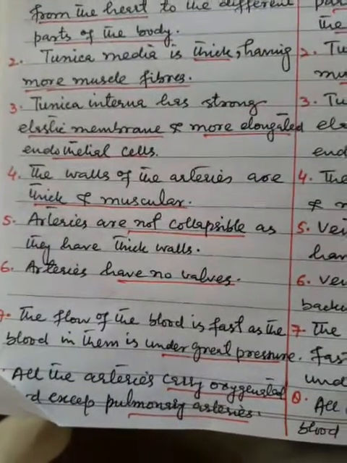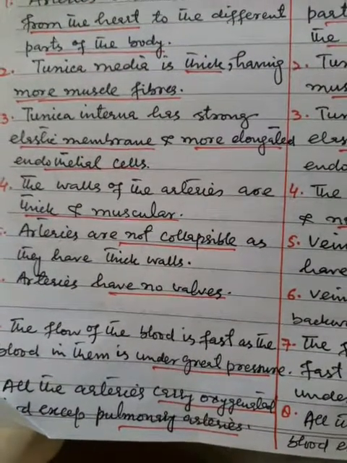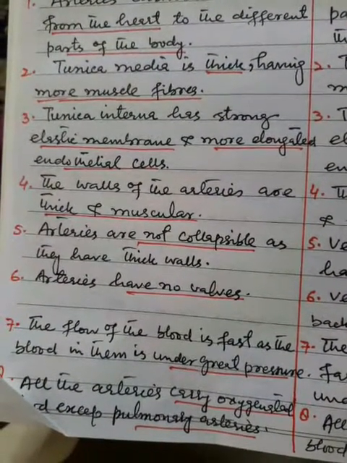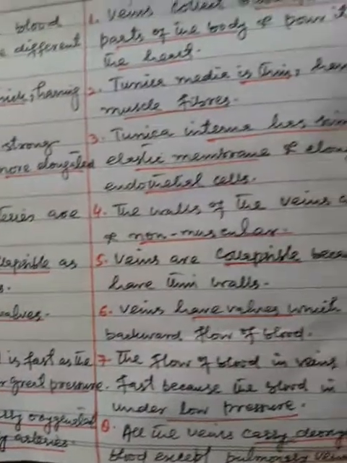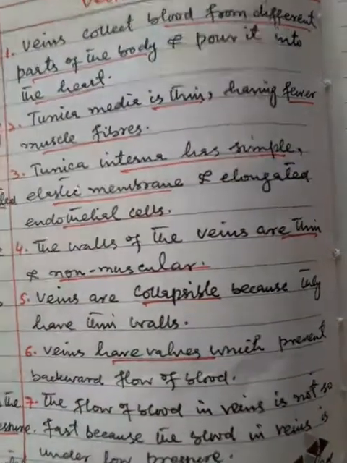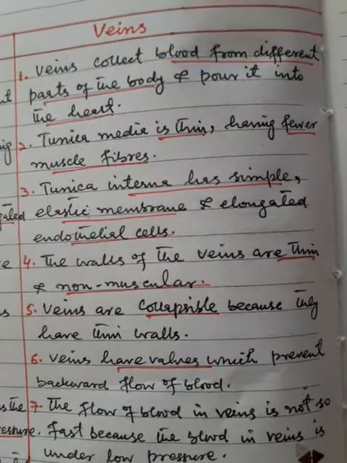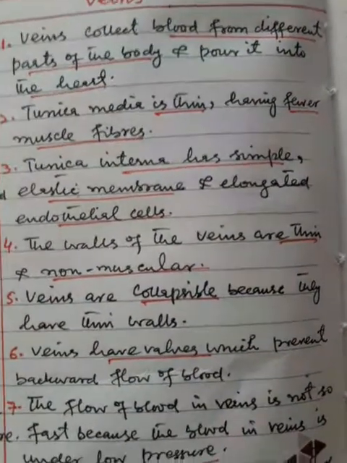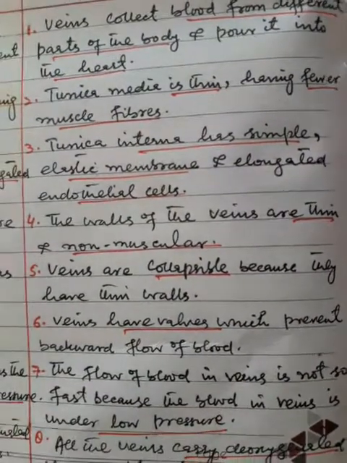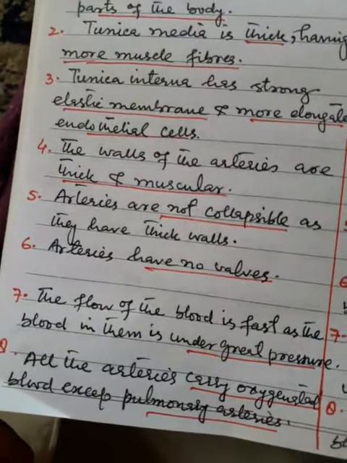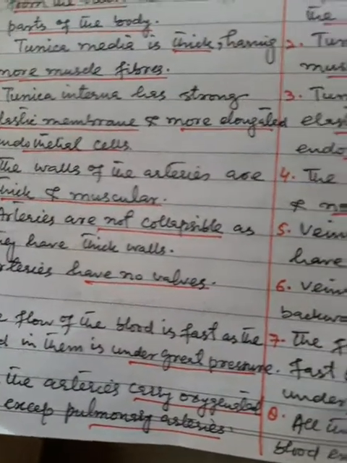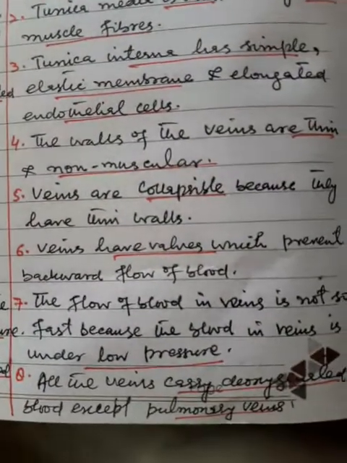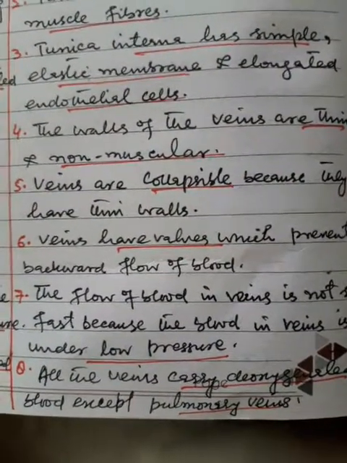Number 7. The flow of blood is fast in arteries as the blood is under great pressure. The flow of blood in veins is not so fast because the blood in veins is under low pressure. Point number 8. All the arteries carry oxygenated blood except pulmonary arteries. All the veins carry deoxygenated blood except pulmonary veins.